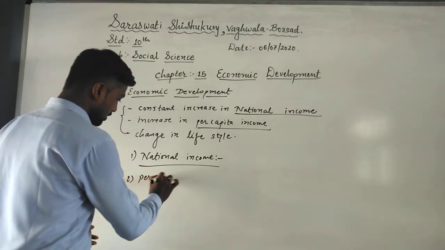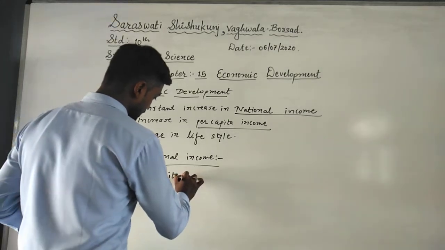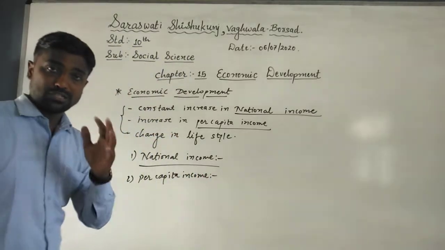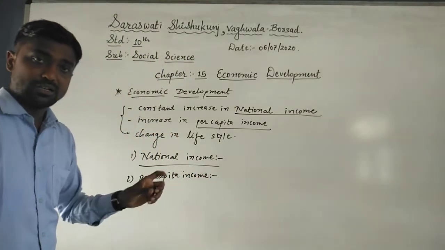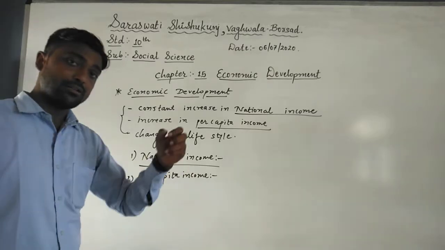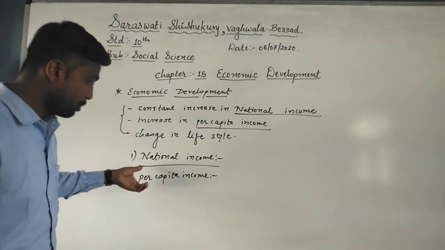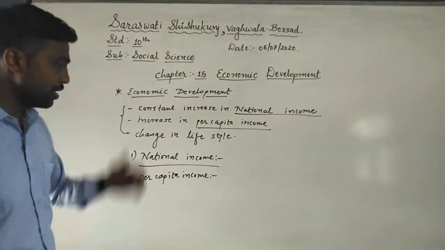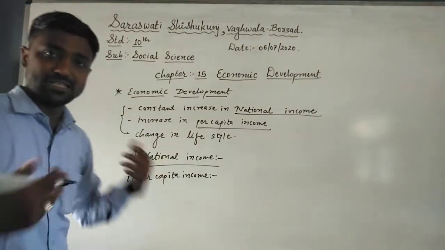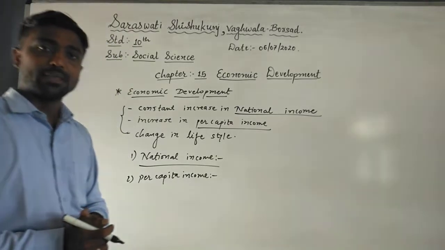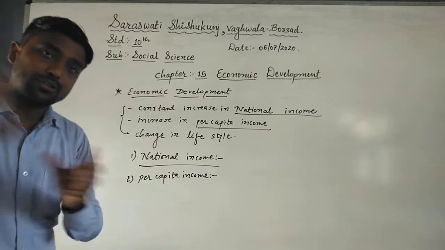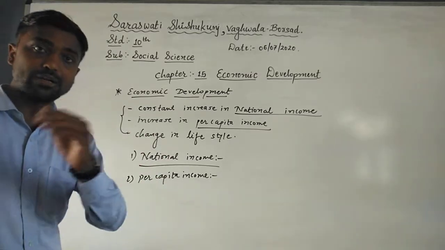Now per capita income. Students, you must focus on this because we need to find it by one formula. Per capita income: whatever income is earned by the citizens of the country is divided by the total population, and the number we get is called per capita income.